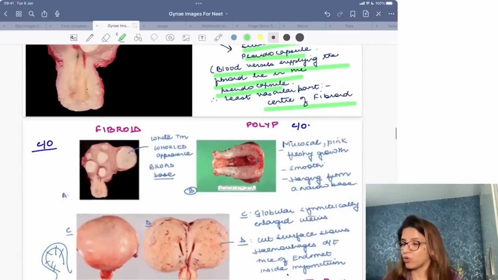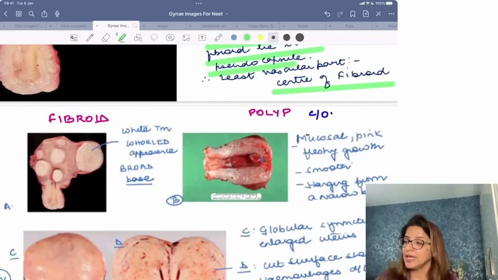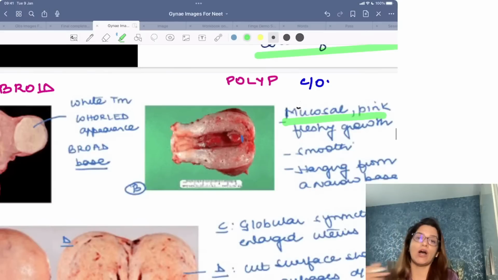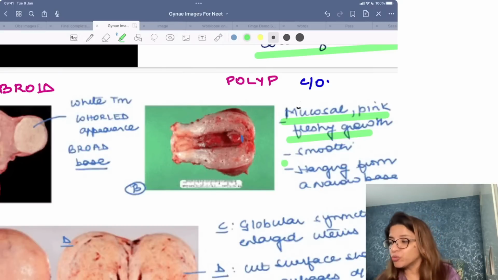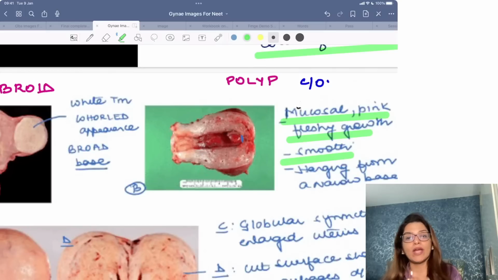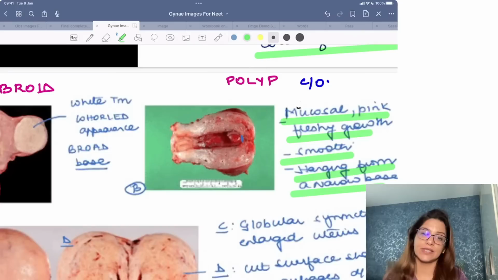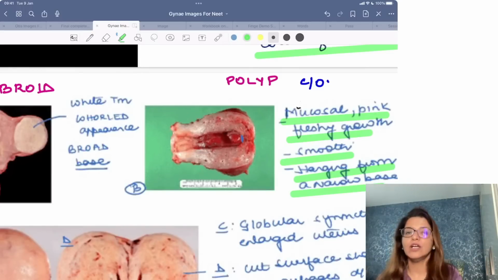Now compare a fibroid with the image of a polyp. A polyp is a mucosal outgrowth, so it is pink and fleshy, right? Whereas a fibroid is white in color. A polyp will be very smooth. Whereas for a fibroid, just now I told you that the cut surface will always be irregular or whorled, right? And a polyp hangs from a narrow base, whereas a fibroid arises from a broad base. Clear? So they may give you this.